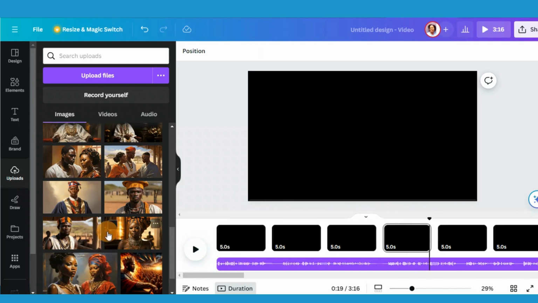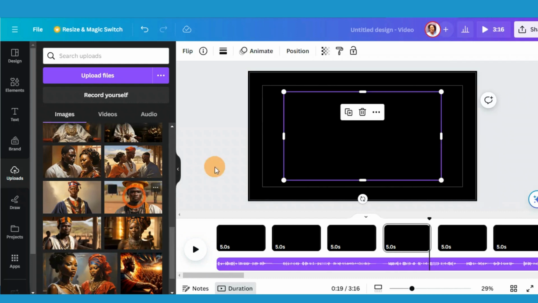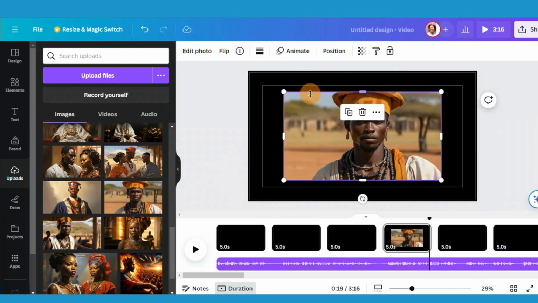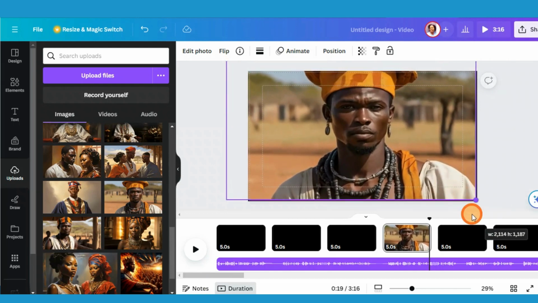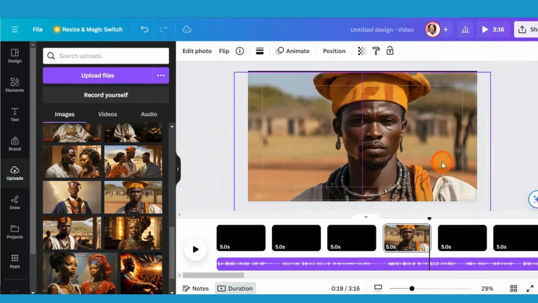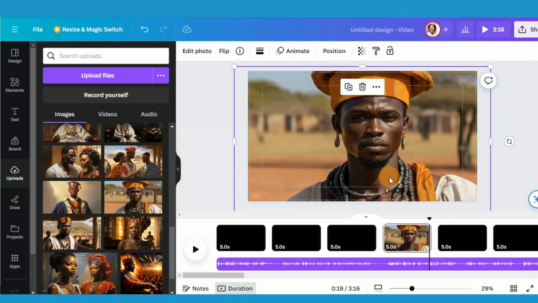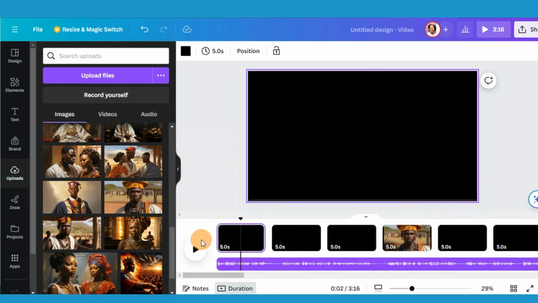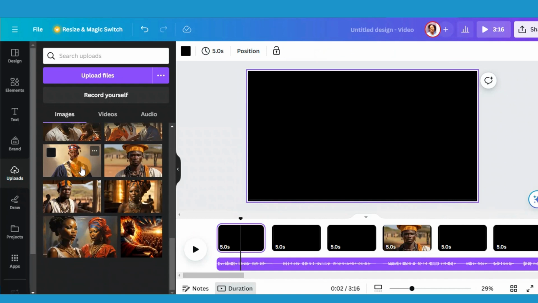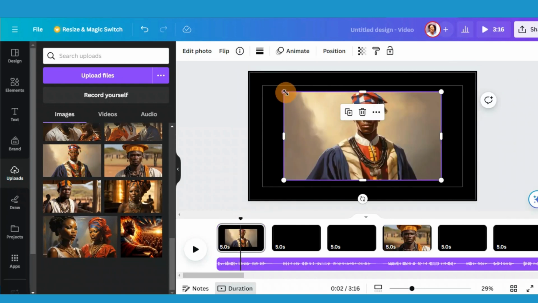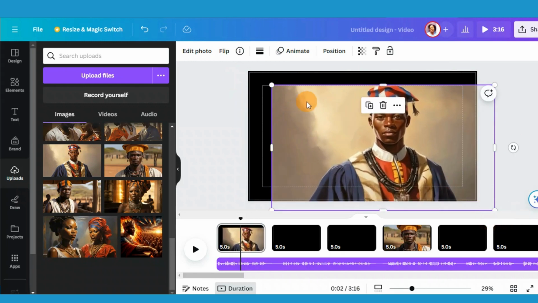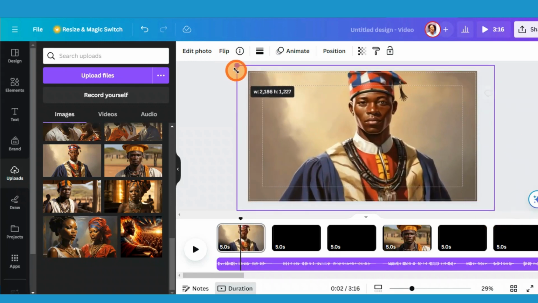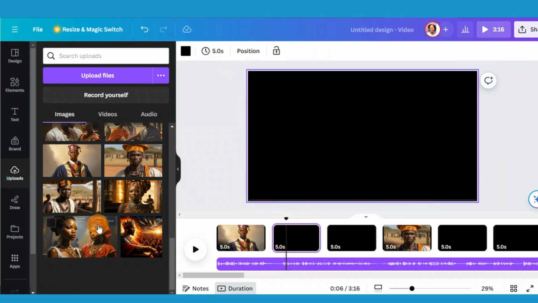Okay, so we're going to add the images according to the scene, and when you add the image, make sure that you put them like this. Let me just put one here.